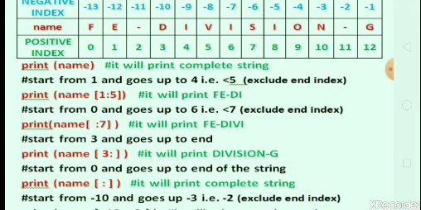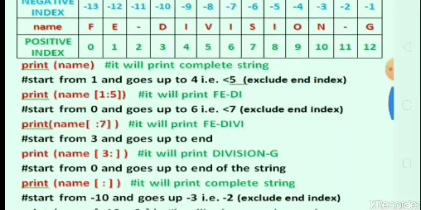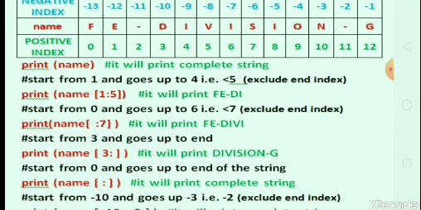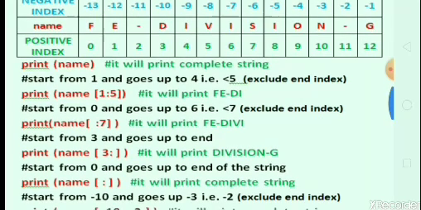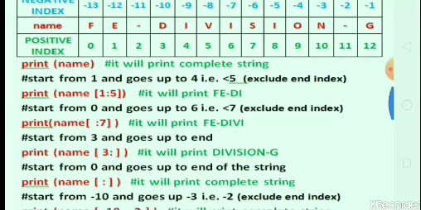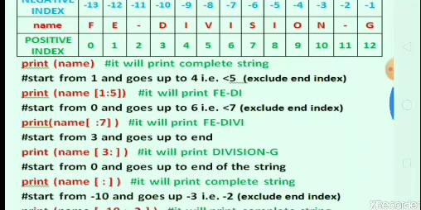Third, start from 3 and go up to the end. So here in the print function we pass the starting index, that is 3, and the ending index is not present, so the output should be like this. The starting index is 3, so D is present at the third location, so DIVISION-G. Here we do not provide the ending index, so we consider the whole rest of the string.